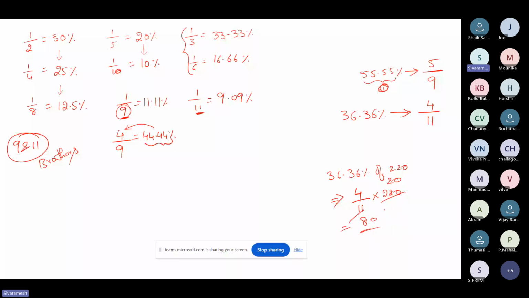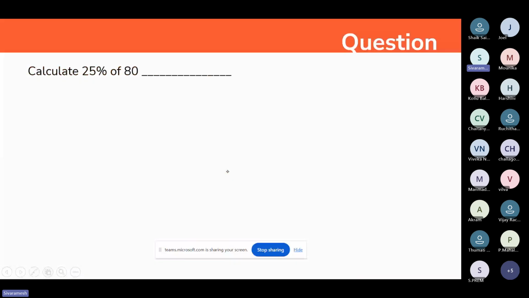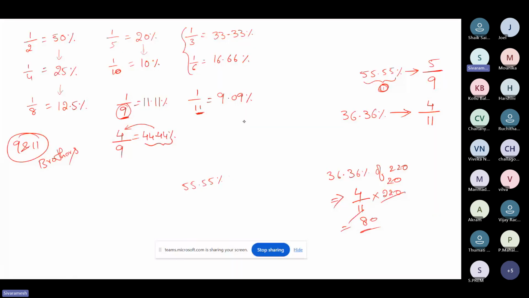And guys, I'll ask you one more question. Can you tell me what is 55.55 percentage? Sorry, already 55 is there. He will tell it easily. Okay, that's fine, we can give the example from this. What is 55.55 percentage of 360?